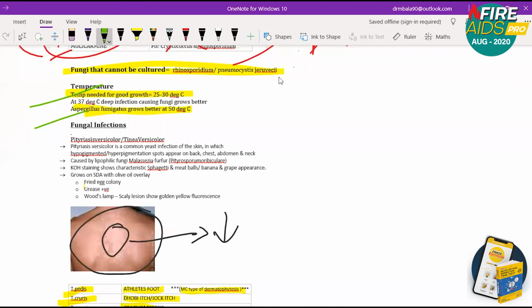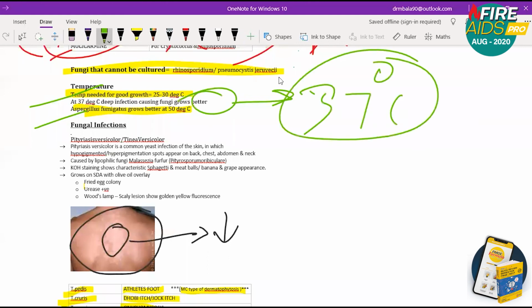So deep systemic infection means it has to go and affect your systems. So of course, all the fungi need the normal room temperature for them to grow, 37 degrees Celsius. But I want you to remember only these 2 points. Temperature needed for good growth, 25 to 30. Aspergillus fumigatus grows better on 50.